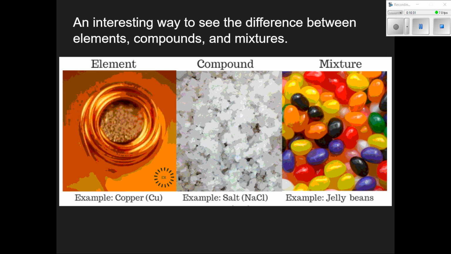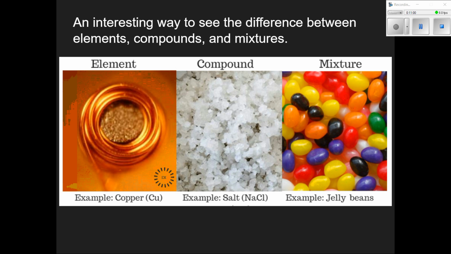Here's another interesting way I thought you'd be able to see the difference between elements, compounds, and mixtures. An element is that pure substance. It's made of one type of atom, and an example would be copper. A compound has to have an exact recipe. It has to have exactly the right atoms in order to make something completely different than what was originally in the substances that created it.